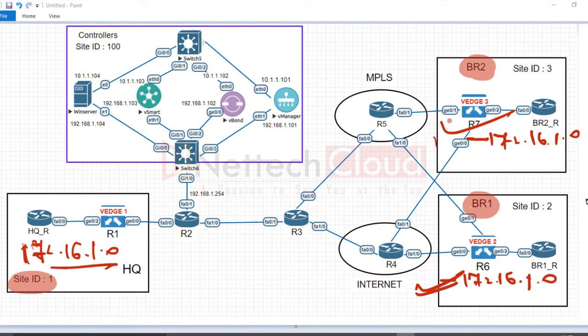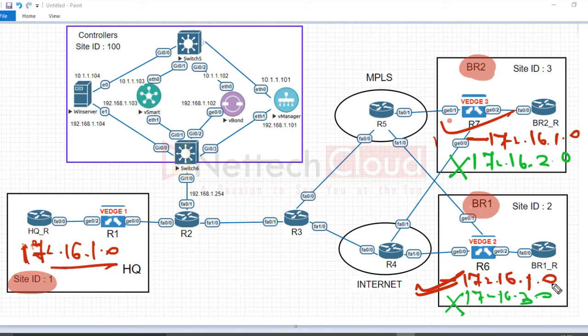But branch 2 will not have the route of branch 1, that is 2.0. No route there. And what about branch 1? No 3.0 route, right? Filtered out.